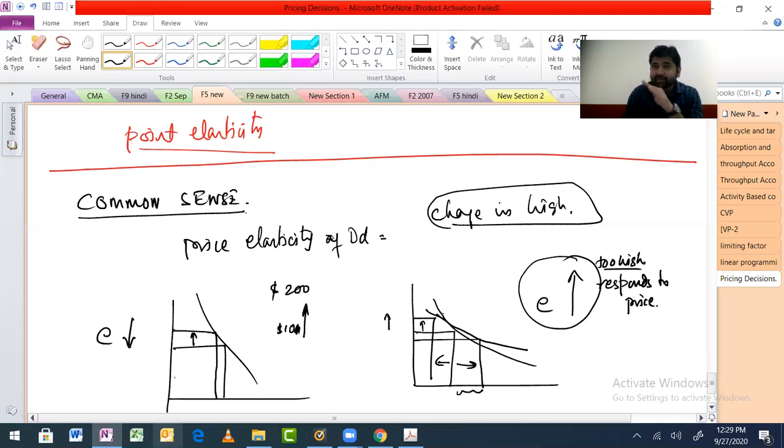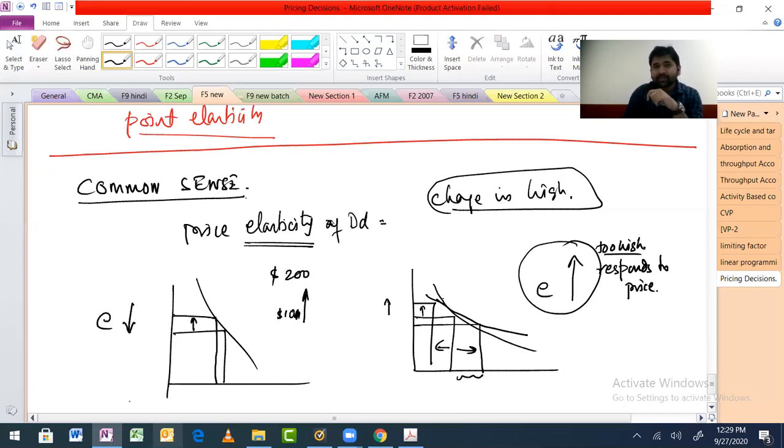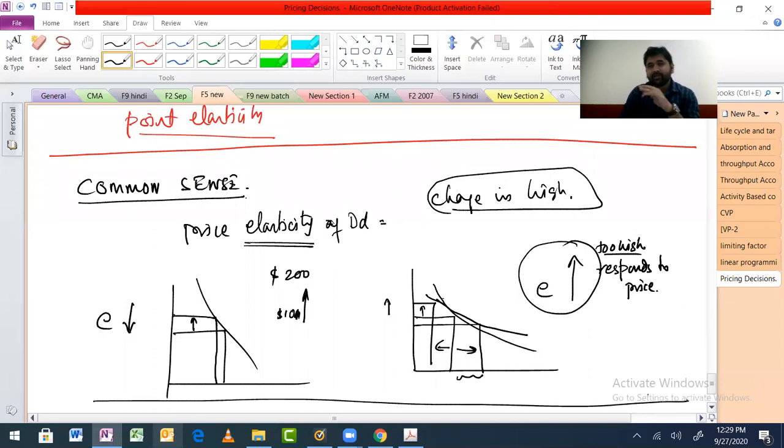So, pricing decision: is elasticity affecting our pricing decision? Yes. Very good. On this brilliant note, we'll leave today's class. Next class we'll start with point elasticity and a little bit more discussion on elasticity, and then we'll move on to the other points that we have.